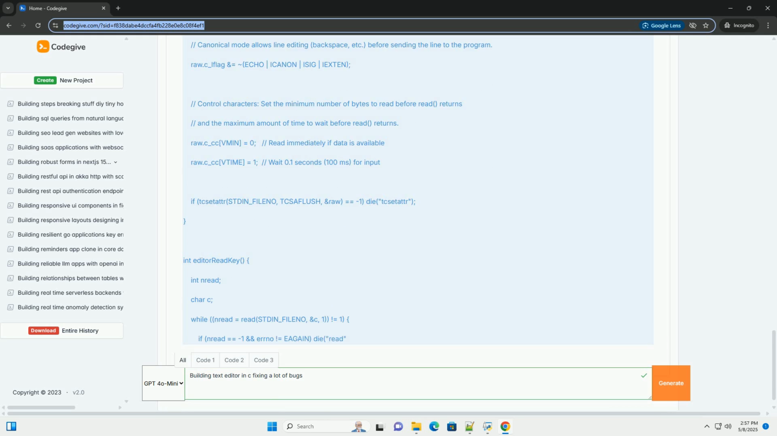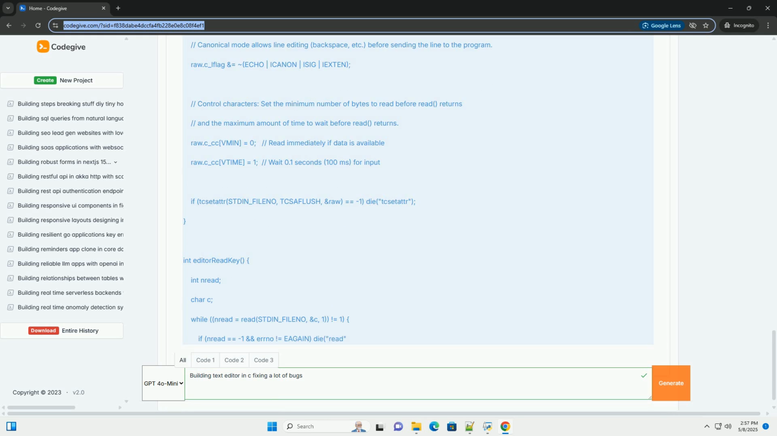This is the most important part of enabling raw mode. raw.c_cc[VMIN] = 0 and raw.c_cc[VTIME] = 1 set the minimum number of bytes to read and the timeout for reading. This allows read to return immediately if no data is available, or after 0.1 seconds. tcsetattr sets the new terminal attributes. editorReadKey reads a single character from the input.